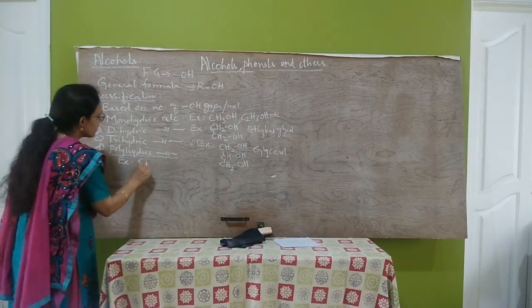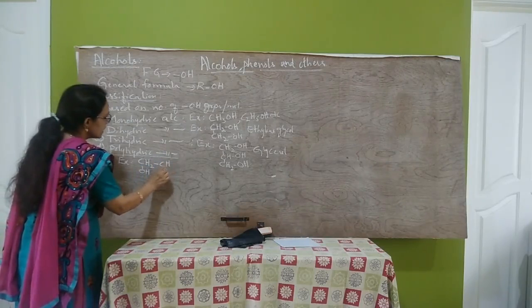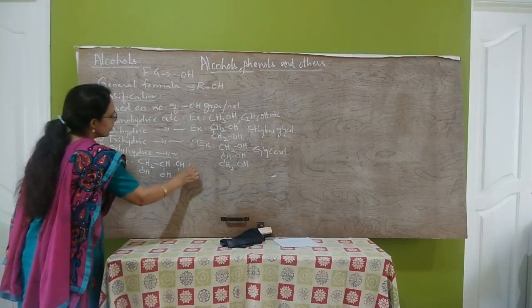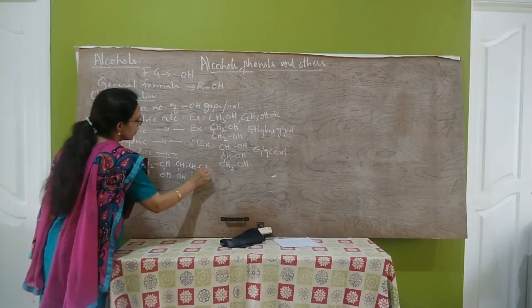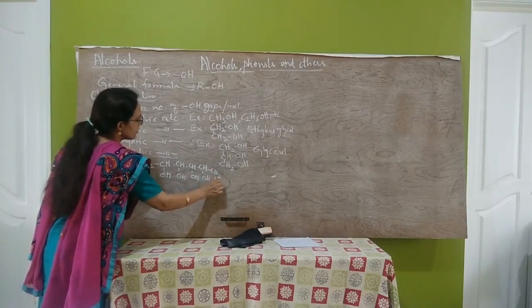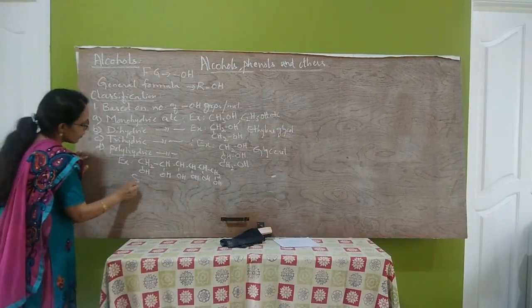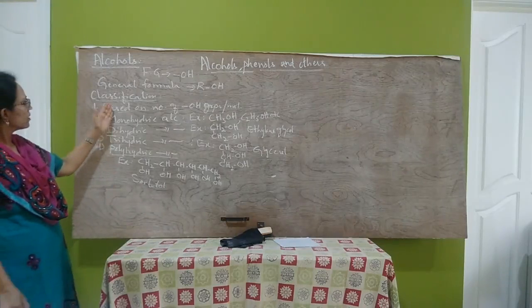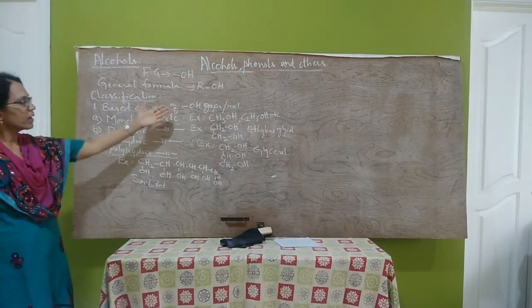The formula of sorbitol is CH2OH, second carbon CHOH, CHOH, CHOH, CHOH, and the last terminal carbon CH2OH. The name of this compound is sorbitol. So these are the 4 types of alcohols based on the number of OH groups per molecule.